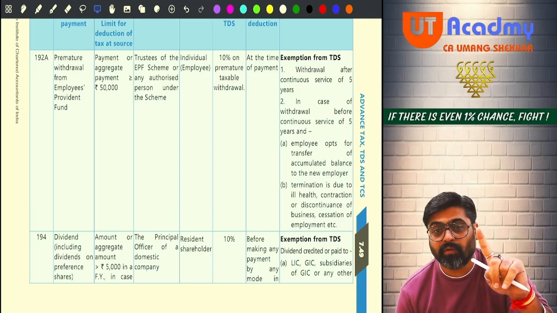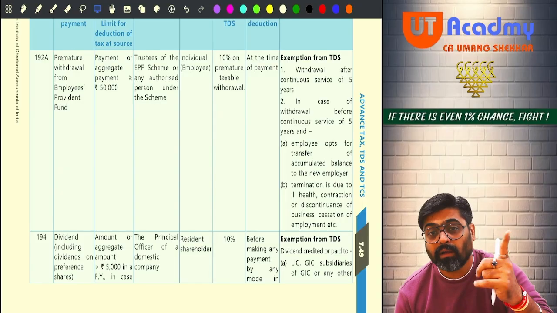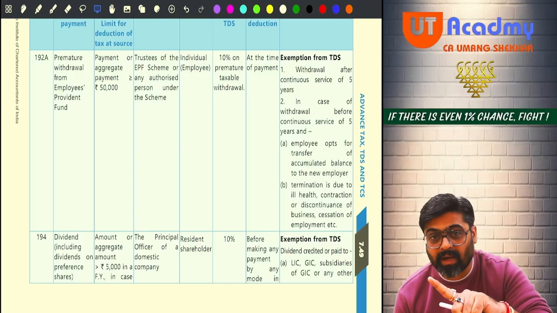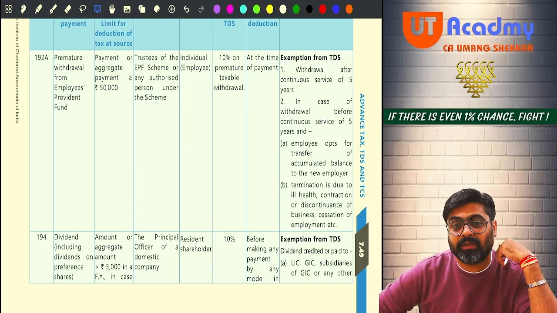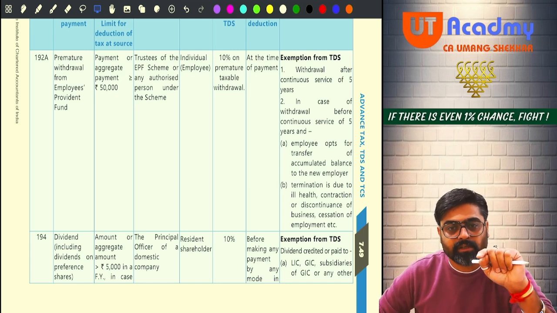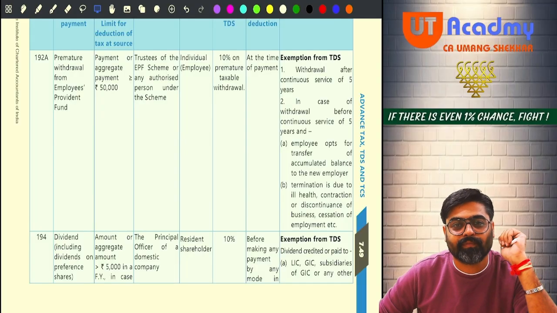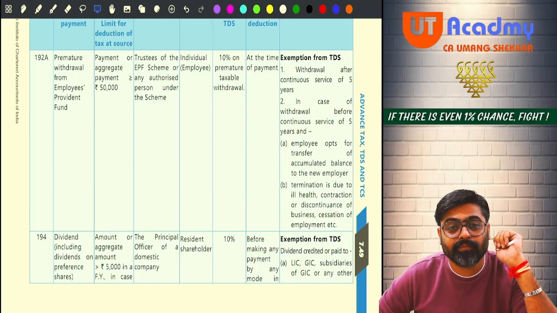But if the lump sum is received from RPF and you are not covered by any of these situations, that means within 5 years you have withdrawn your money from your RPF, premature withdrawal, what do we call it?